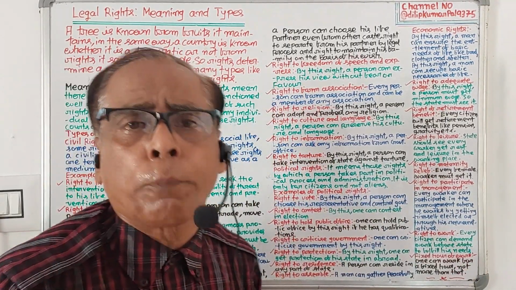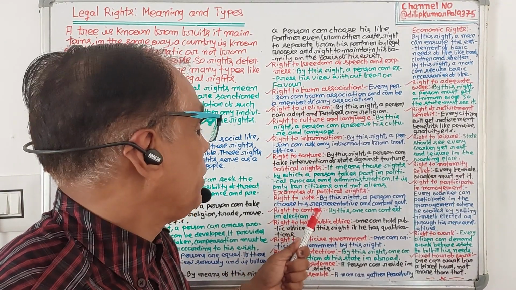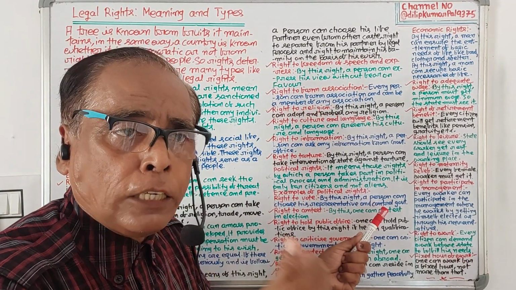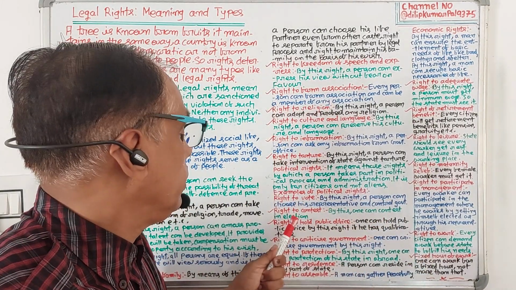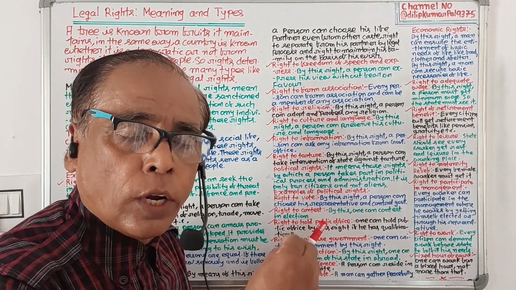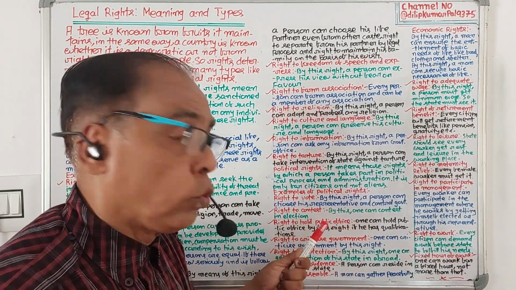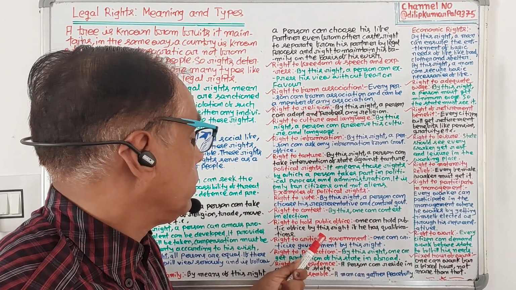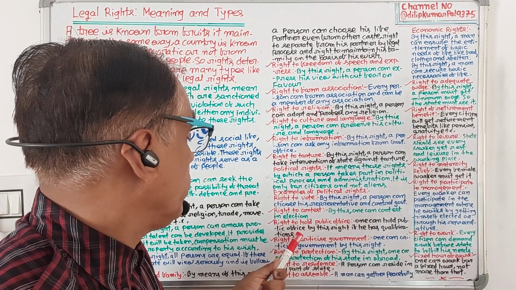So there are various examples of political rights. Number one, right to vote. By this right, a person can choose his representative and control government. Right to contest. By this right, a person can contest in the election if he has the necessary qualification. No one can prevent. Right to hold public office. By this right, one can hold public office.